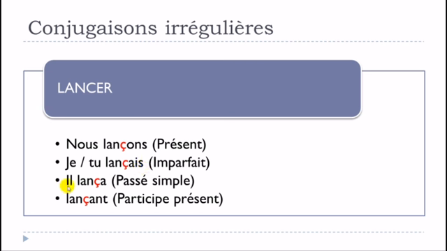For the passé simple, it will be exactly the same thing. We only need to put this cédille and we'll get il lança. And then for participe présent, exactly the same modification. Just put the cédille to get the s sound: lançant.